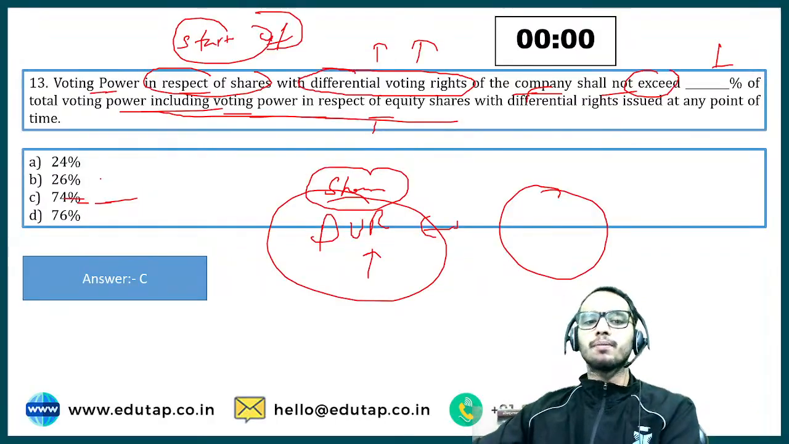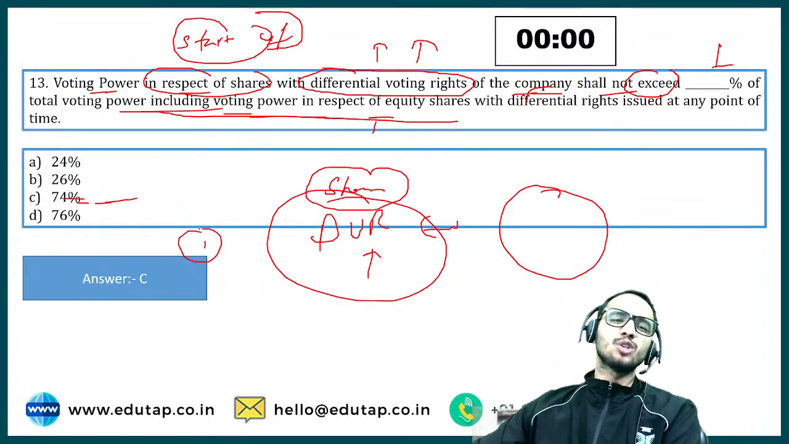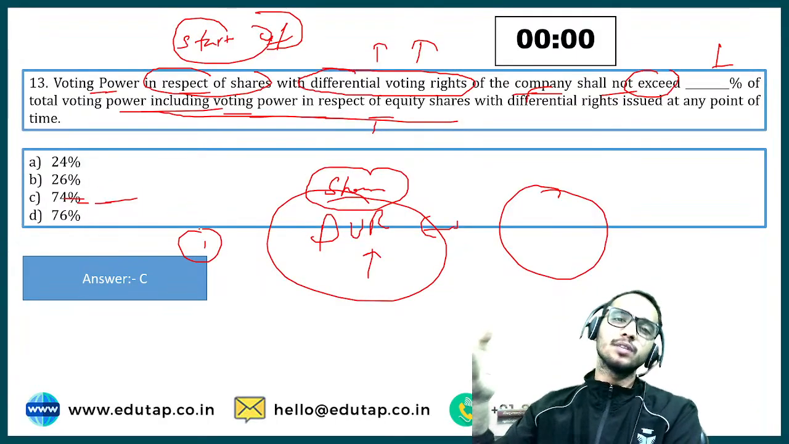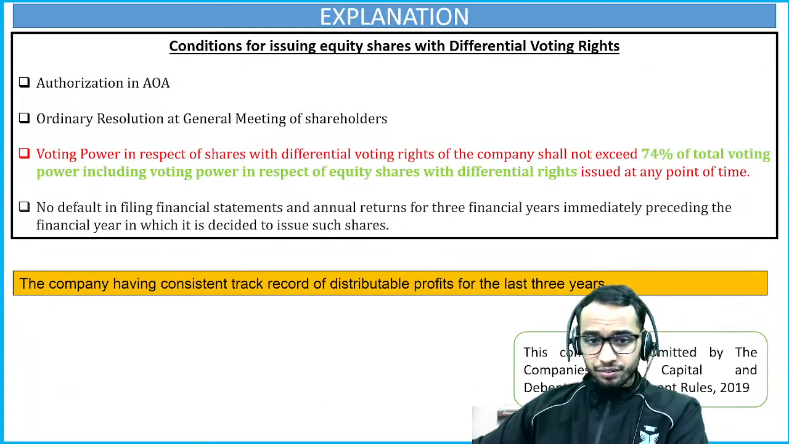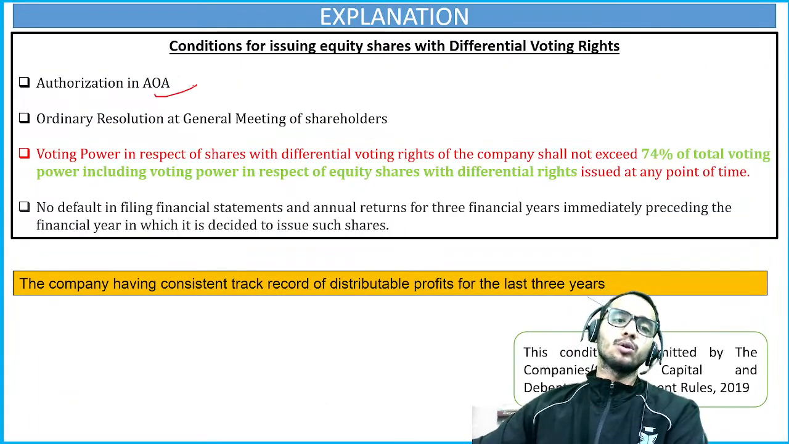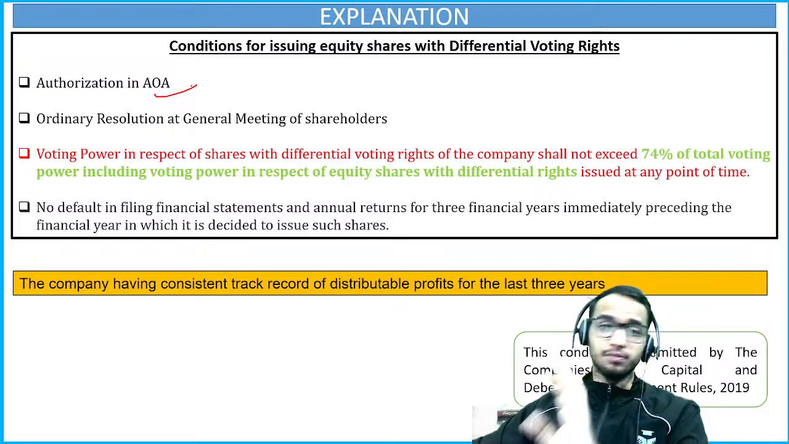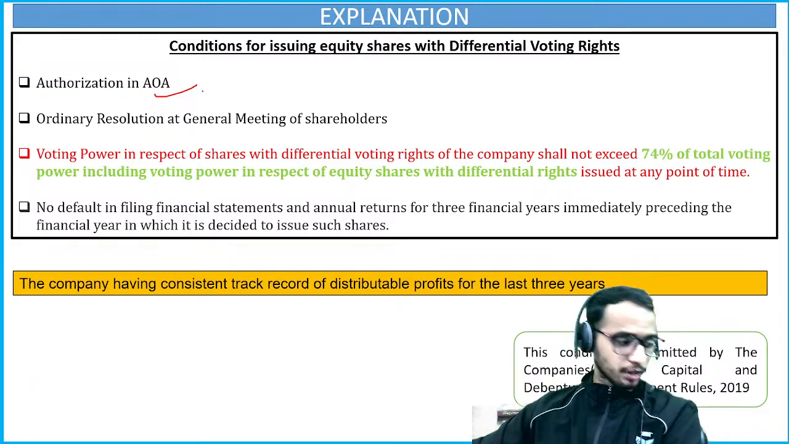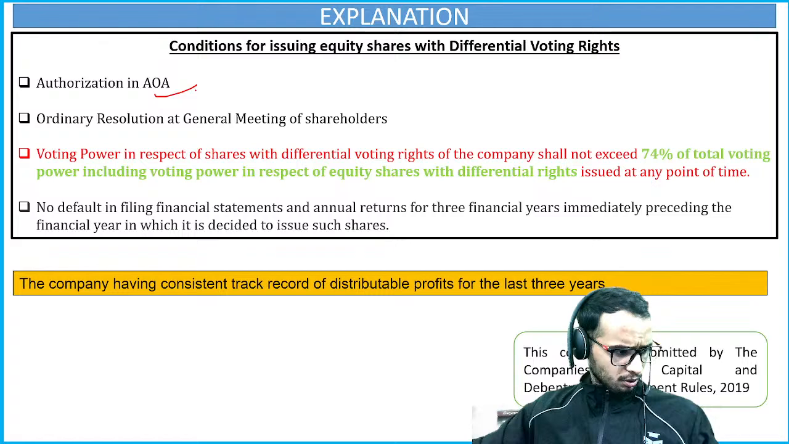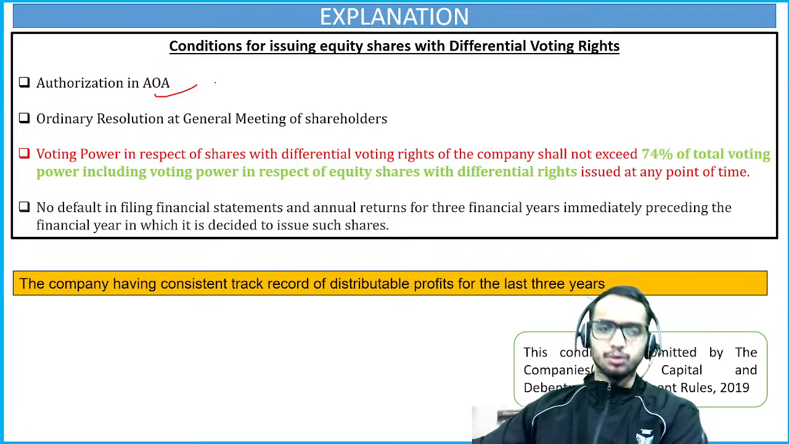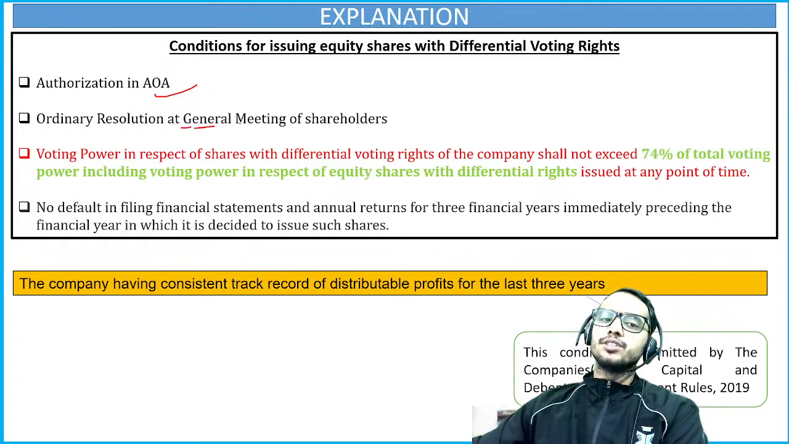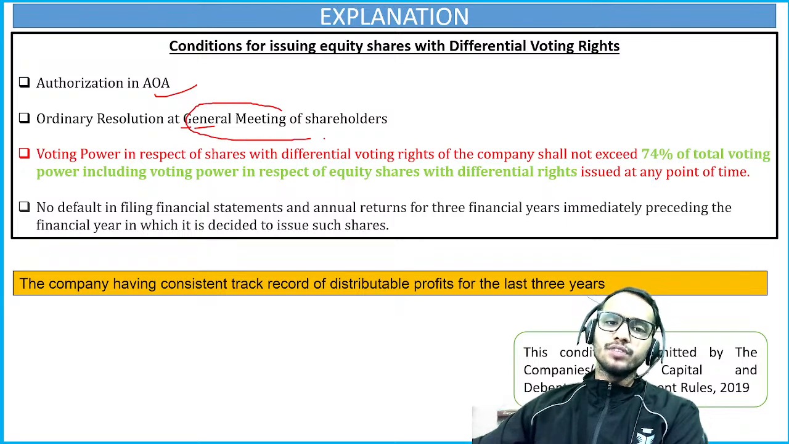We have just talked about a single condition. Let's talk about all the conditions now, because a question could be asked from any condition. First condition is that it should be authorized in the articles of association. We have talked about the articles of association. Okay, good. So, ordinary resolution at general meeting of the shareholders.